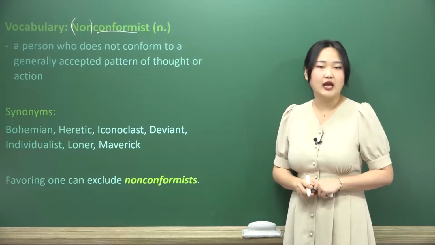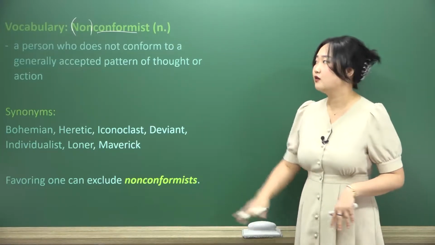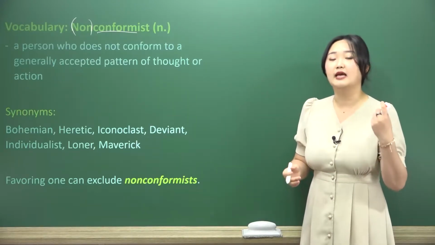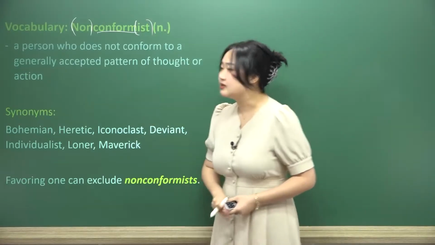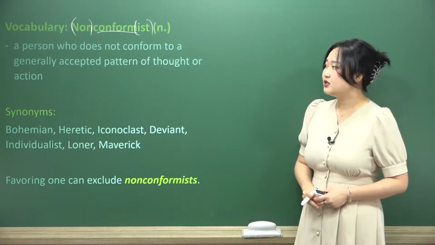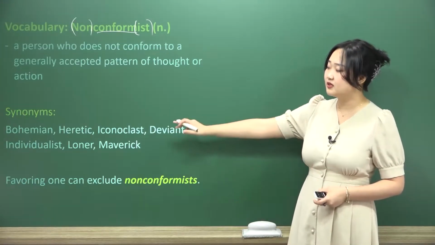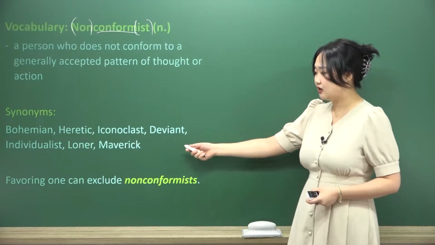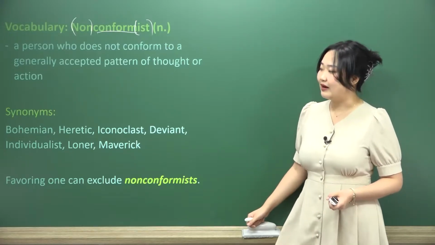We don't stick with any kind of fad. We are completely separate from everything else. We do not like to conform. A person who does that specifically is a non-conformist. Ist being here a kind of person, okay? A person who does not conform to a generally accepted pattern or thought of action can also be described as bohemian, heretic, iconoclast, deviant, individualist, loner, or maverick.